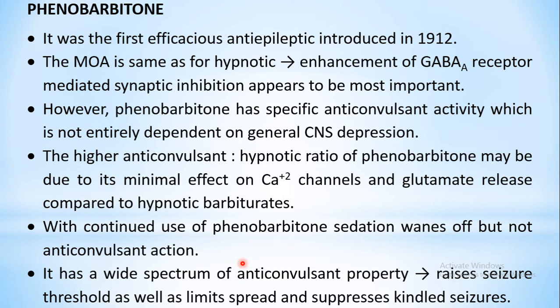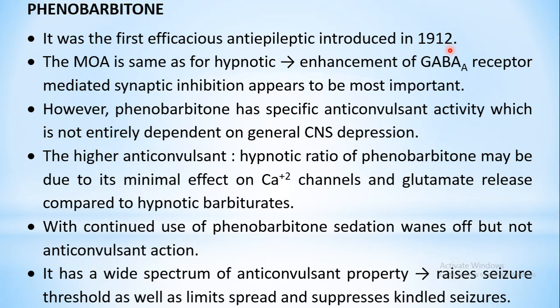Okay, so over there we had discussed that barbiturates are the prototype drug of the CNS depressant class. These were discovered quite earlier. Phenobarbital was the first drug found to be efficacious in epilepsy treatment. It's the first anti-epileptic drug, which was introduced way back in 1912.